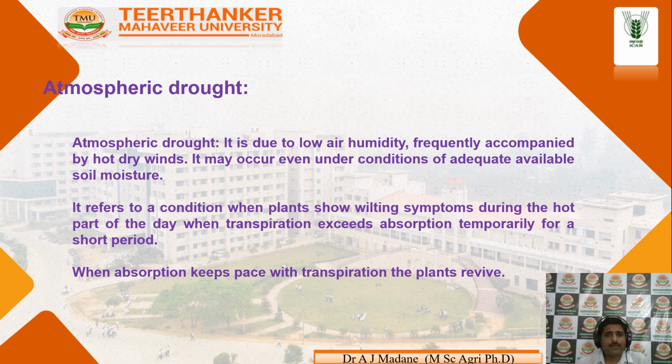If the water vapor and humidity present in the atmosphere is inadequate, it may occur even under conditions of adequate available soil moisture. If the atmospheric humidity is low but moisture is available in the soil, and due to the continuous blowing of hot dry winds there is a decrease in atmospheric humidity, that condition is referred to as atmospheric drought.